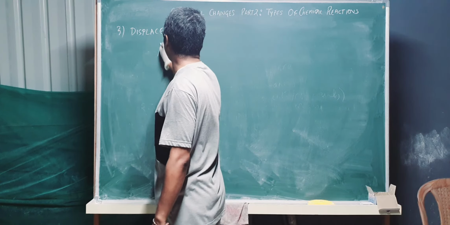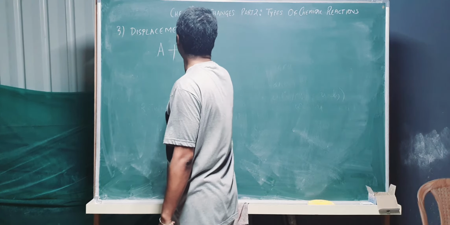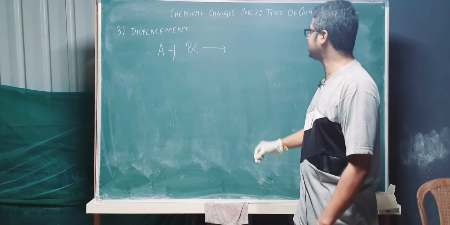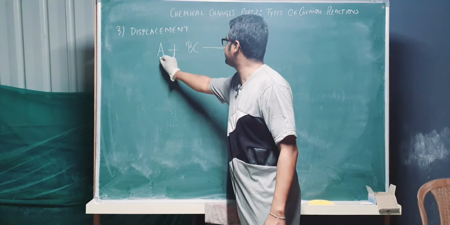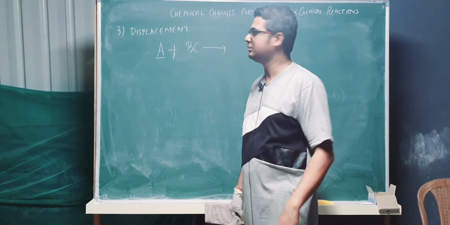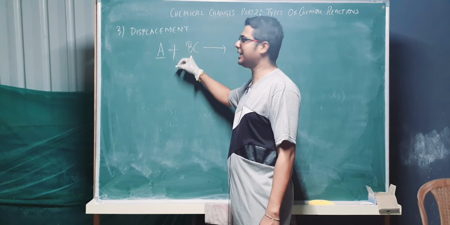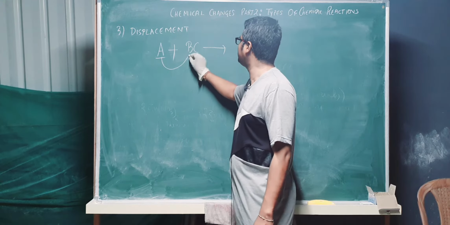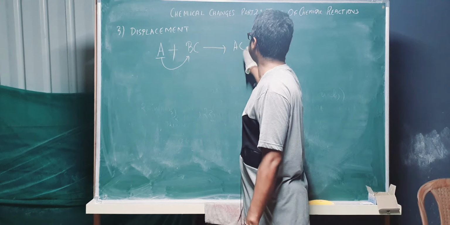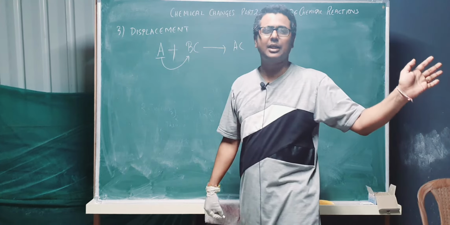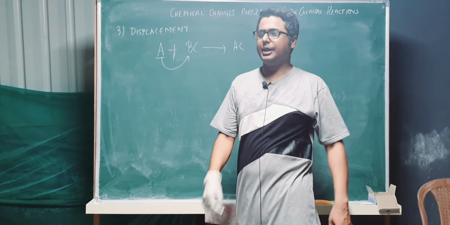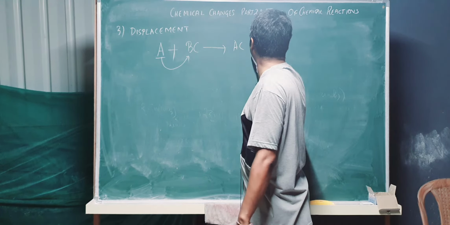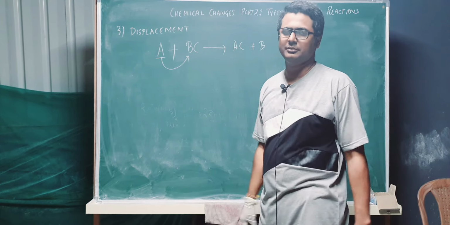first of all, alphabetical notation, representation of the reaction is very important over here. In this case, one of the elements or radicals displaces another element or radical from another compound, that is A is going to displace B to form AC. A will come and take B's place, sit next to C, that is AC, and it will leave B apart.